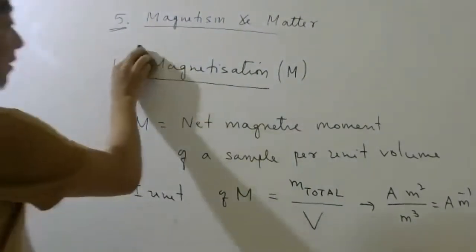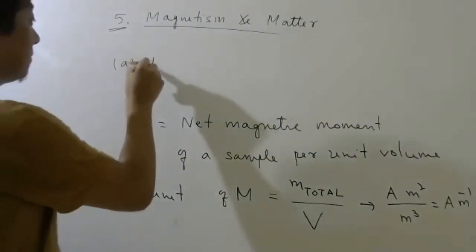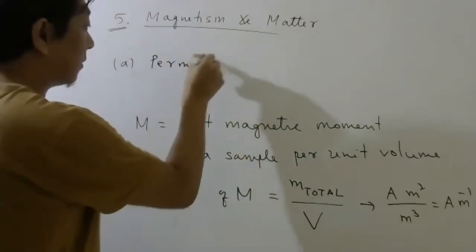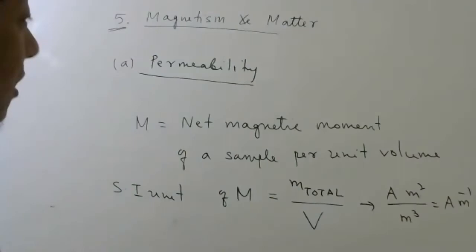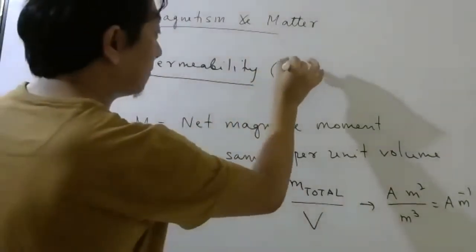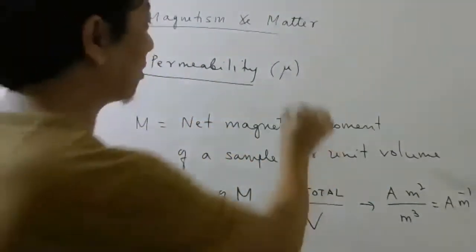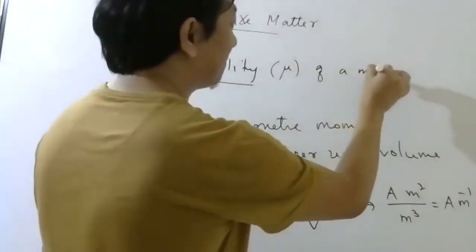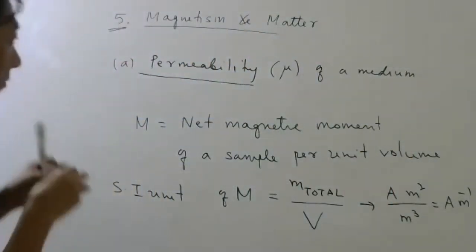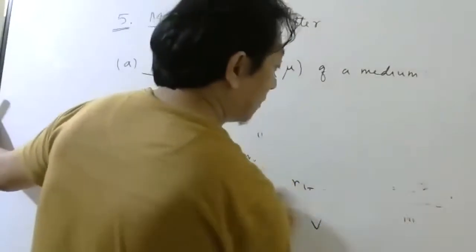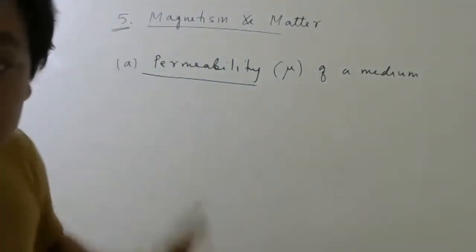The second important thing I want to study is something called permeability. Today's class will be mostly theory based. Permeability, symbol we write mu. You should never say permeability is how much; you should always ask permeability of a medium. Definition I will not give right now, but I will try to explain how this permeability comes.